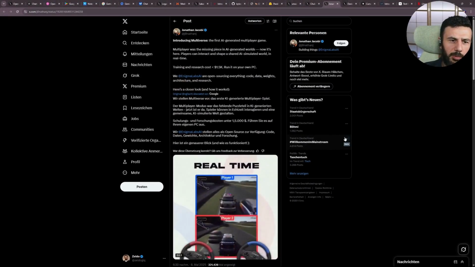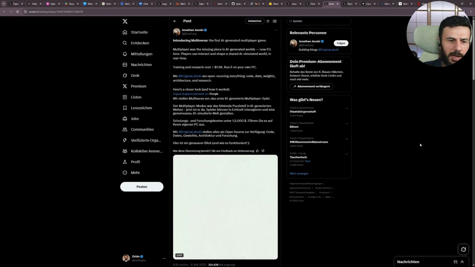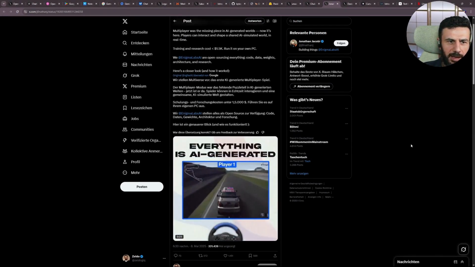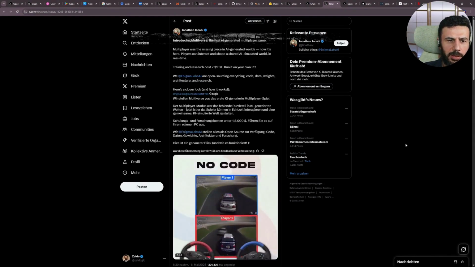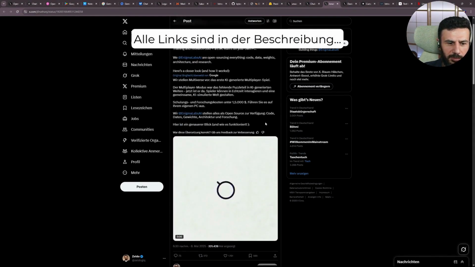Next up, the first multiplayer game that is AI generated has been released. Enigma Labs AI has released a multiplayer racing game that is 100% AI generated. It is 100% open source and can be installed and tested. I'll link it. Very promising.